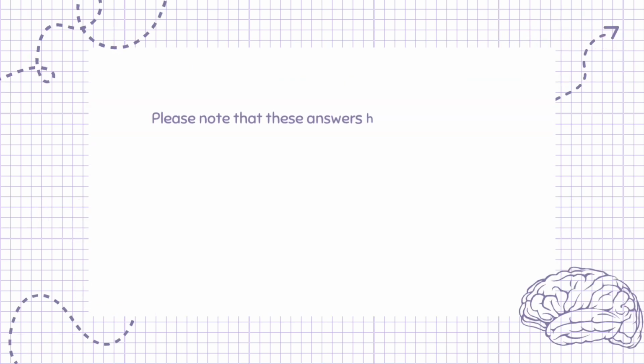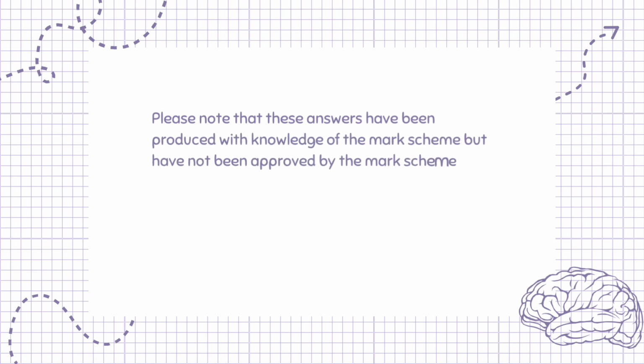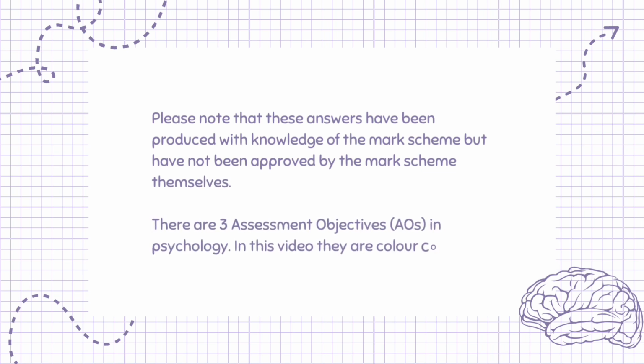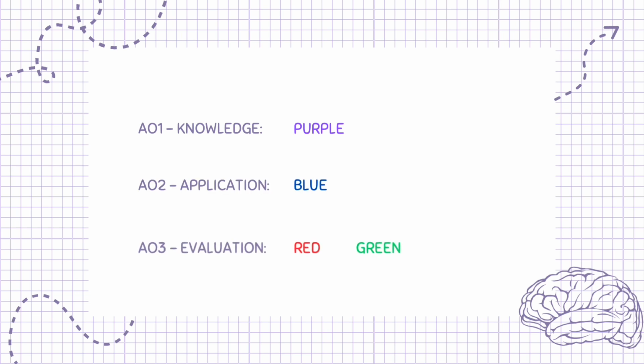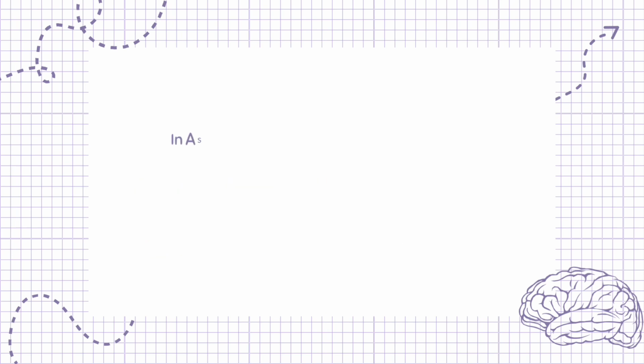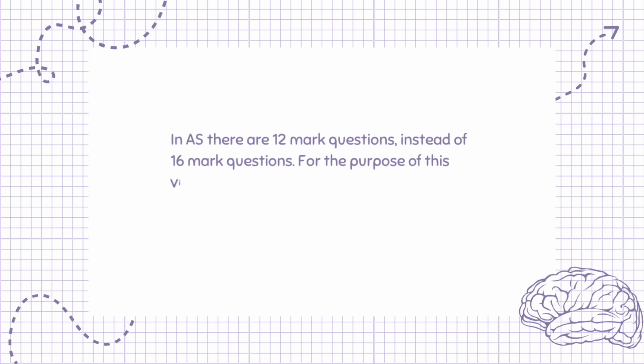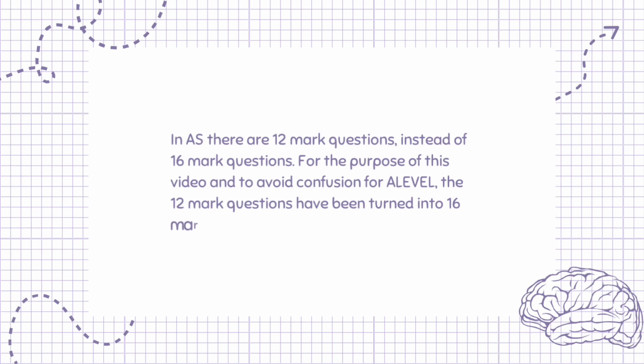Please note that these answers have been produced with knowledge of the mark scheme but have not been approved by the mark scheme themselves. There are 3 assessment objectives, AOs, in psychology. In this video they are color-coded. AO1 Knowledge, purple. AO2 Application, blue. AO3 Evaluation, red and green. In AS there are 12 mark questions, instead of 16 mark questions. For the purpose of this video and to avoid confusion for A-level, the 12 mark questions have been turned into 16 mark questions.